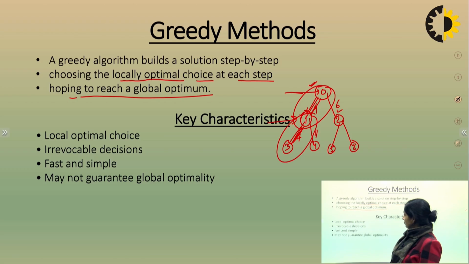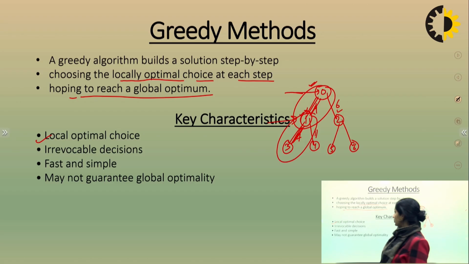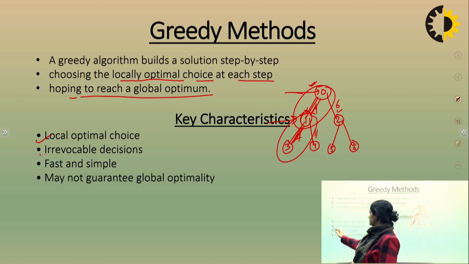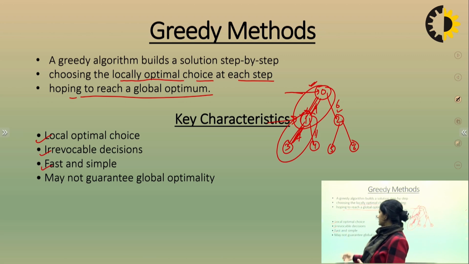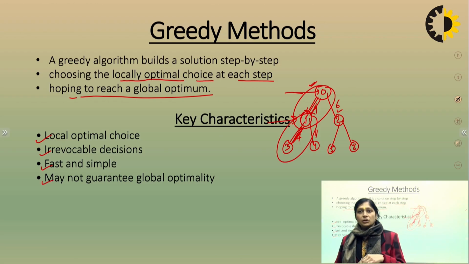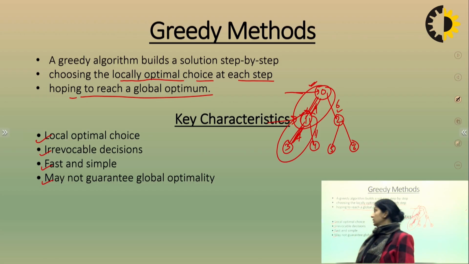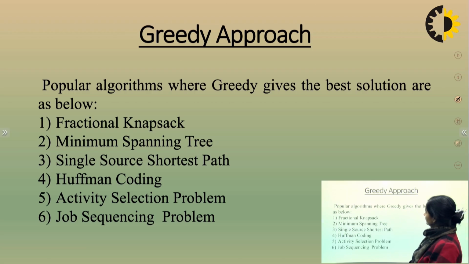There are 4 key characteristics. First, local optimal choice, as I have already told you. Irrevocable decisions: a decision cannot be reverted. Fast and simple: this is very easy and simple. May not guarantee global optimality. I've already told you this may be global optimal or may not be. It's not fixed.